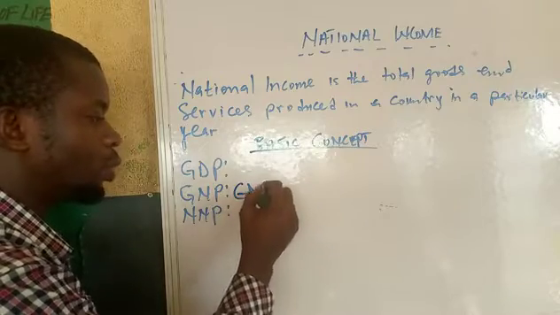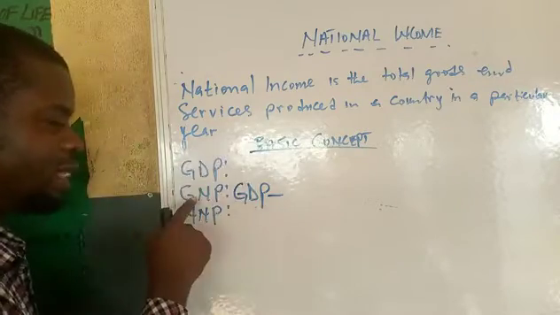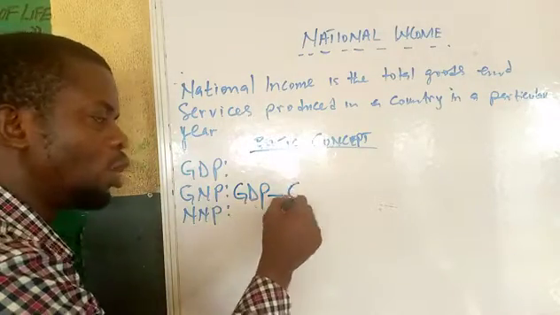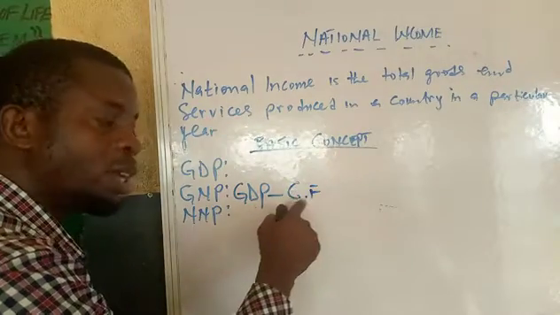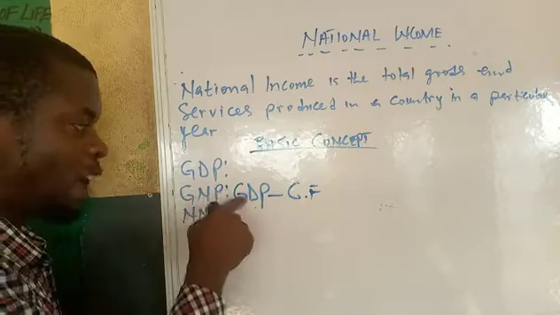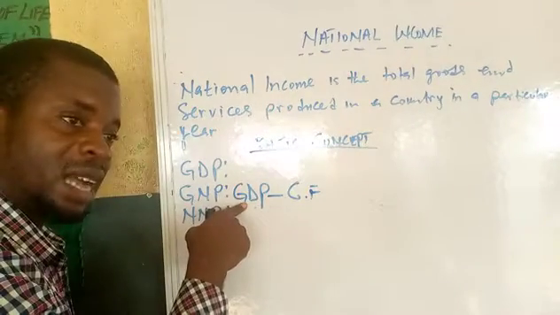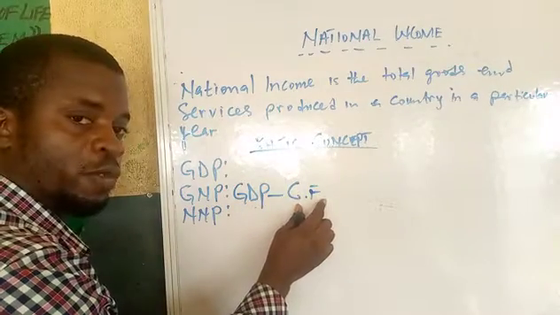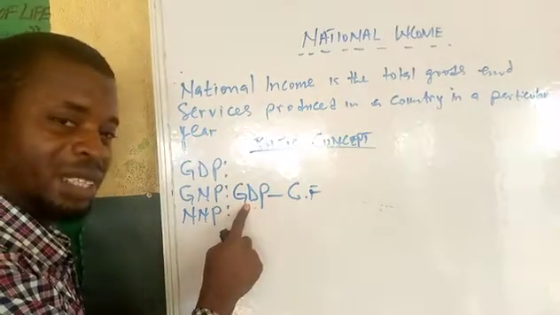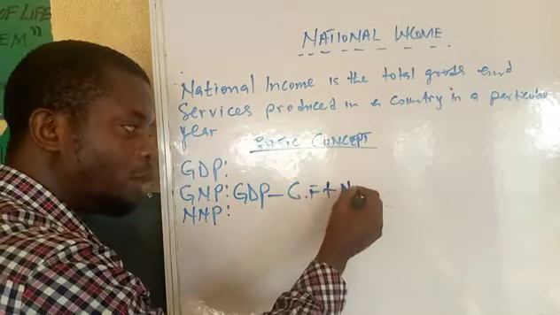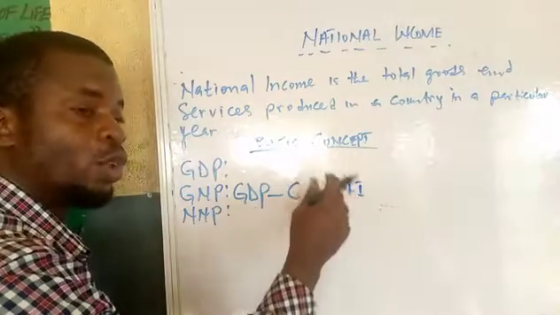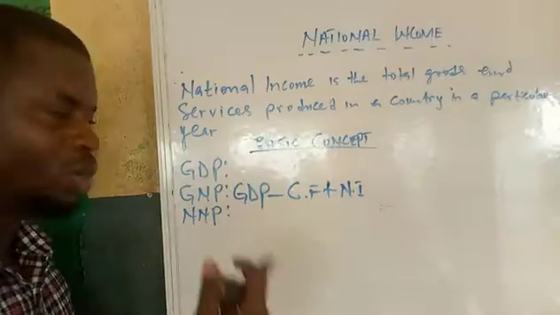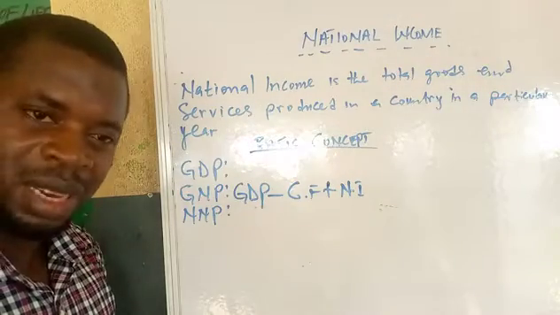If you look at it very well, from GDP, you take away the contribution of foreigners. If you have GDP and you want to get your GNP, you will take away the contribution of foreigners. You know, in GDP we have both foreigners and nationals. So the reward for factors of production of foreigners, we take it away. It remains only that of the citizens, plus net income from abroad. That is the reward for factors of production of Nigerians or citizens abroad. Do you understand that? Please, you can take it again and play it. You're going to play the video, you're going to get it very well. And jot something down, please.